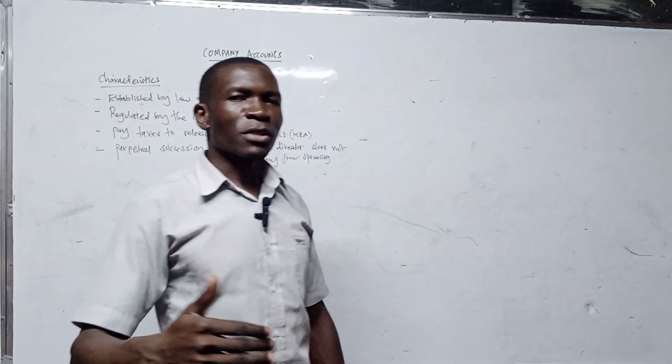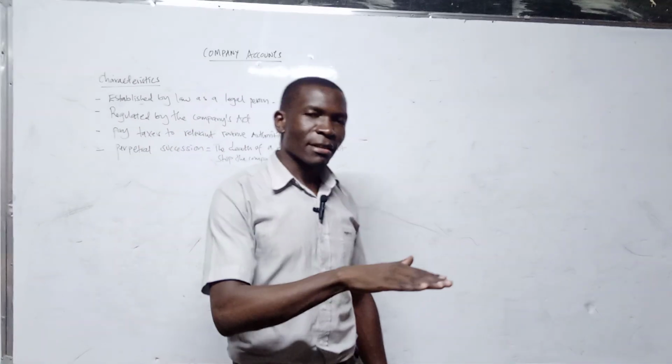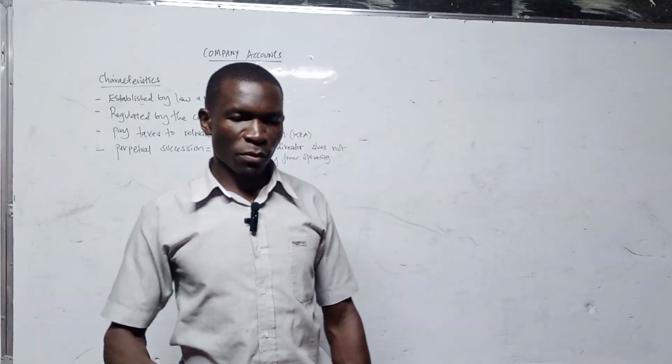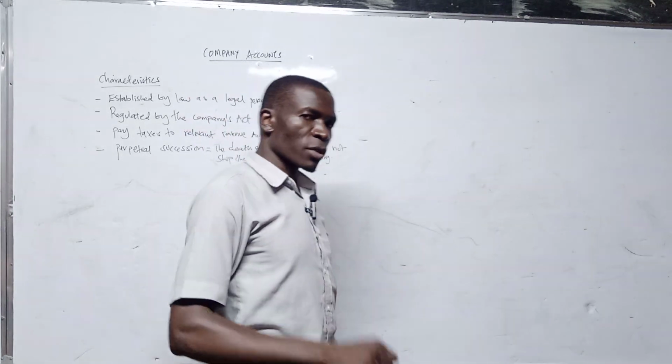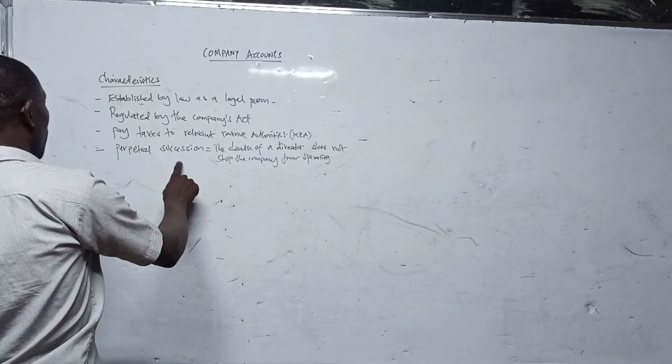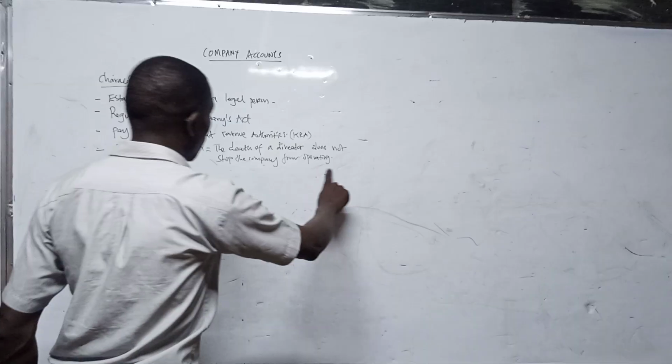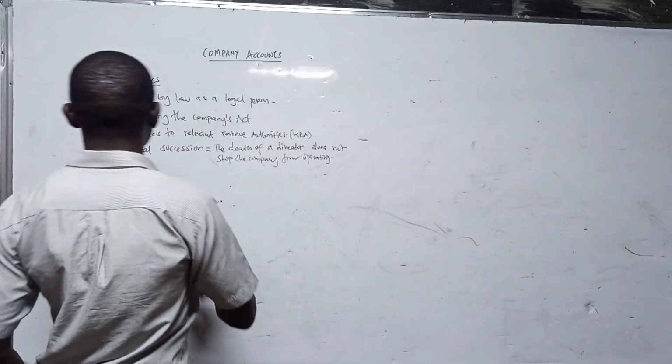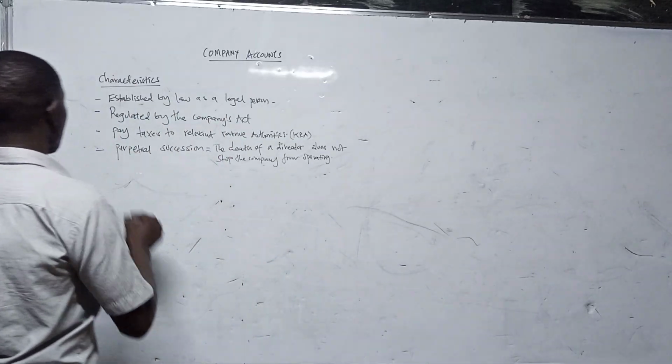So the company does not die a natural death like a natural person, but has to go through a certain process to be brought to an end.